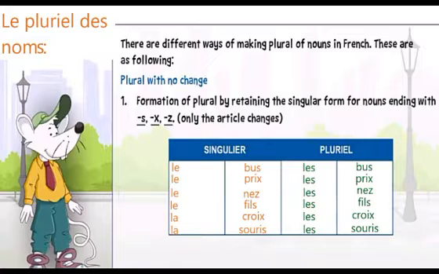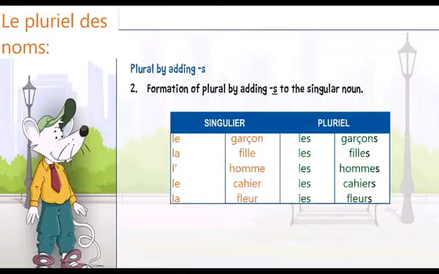Number 1, plural with no change. When a noun is ending with s, x and z, there will be no change in the noun, only the article will be changed. The second rule is by adding s. As we all know, when we add s at the end of a noun, it becomes plural, like boy becomes boys in English. Same way in French also, when we add s at the end, it becomes a plural.